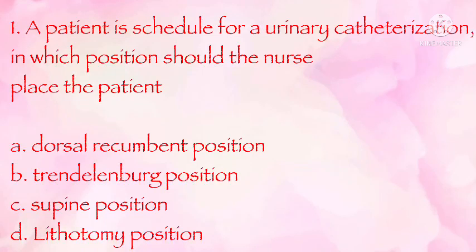A patient is scheduled for a urinary catheterization. In which position should the nurse place the patient? Dorsal recumbent position, Trendelenburg position, supine position, lithotomy position. The correct answer is dorsal recumbent position.